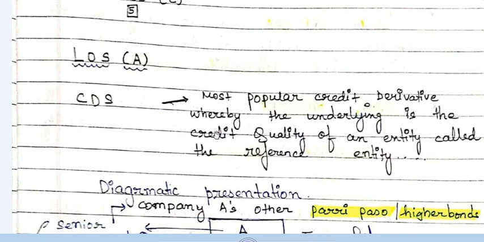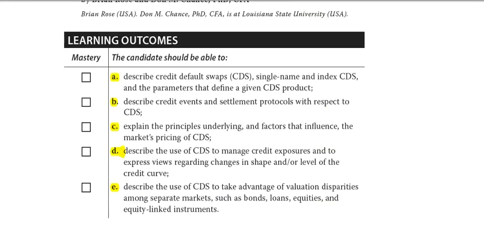First of all, CDS is the most popular credit derivative, whereby the underlying is the credit quality of an entity called the reference entity. If you look at this LOS page, each LOS's keyword is describe, explain, describe, and describe. So there is no calculate word. The hardcore calculations which are actually there in a credit default swap chapter are not possible to be given in this exam. So while doing this chapter, we have to focus more on the theoretical portions and the understanding of the concepts to make the questions right.